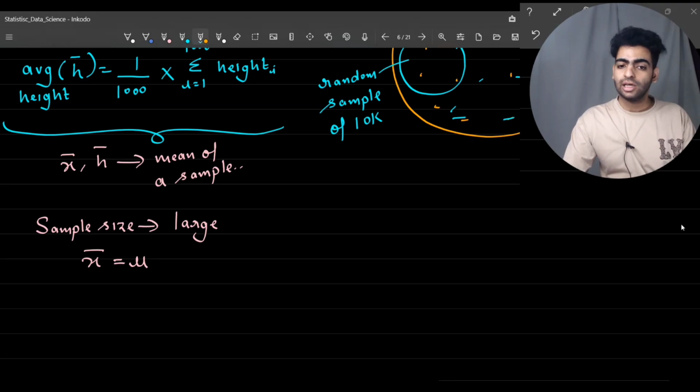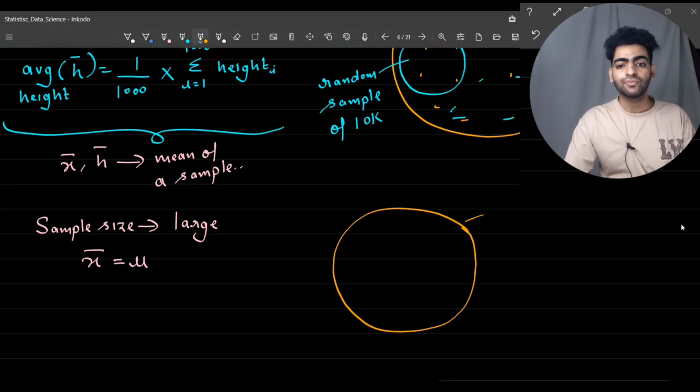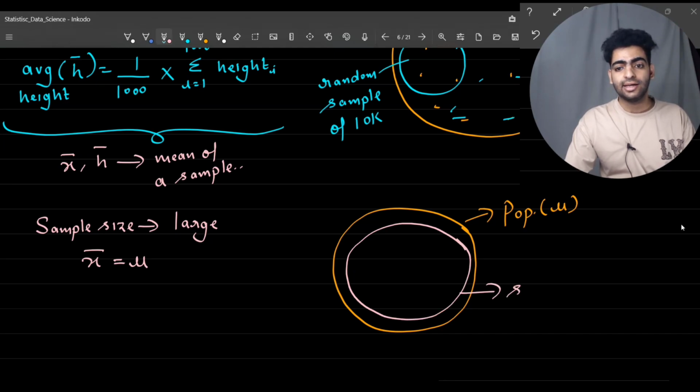Let's say this is the whole population, and for this population I have some mean, let me term it as mu, and for this sample I have some mean, let's say x bar. Since this is a fairly large sample, I can say that x bar will be approximately equal to the population mean, which is mu.